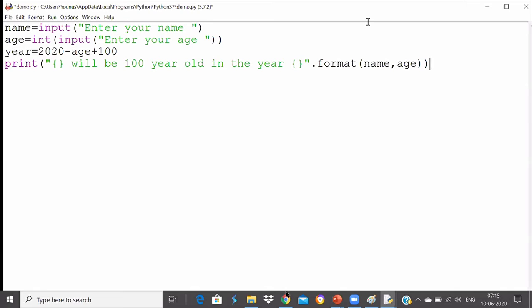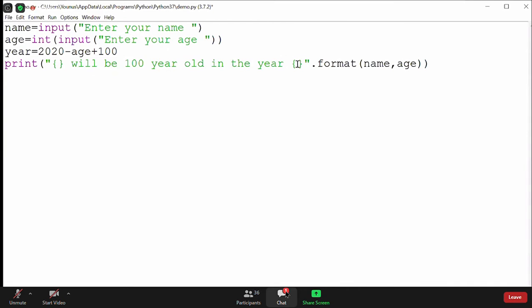In the first line, I'm taking input. I'm asking the user to enter his name. So the user will enter his name. Second line, I'm asking the user to enter the age. So the user will enter the age, and I will convert it into integer type and store it in age. And then I'm calculating the year, which is the current year minus age plus 100, will give you the year you become 100 years old.